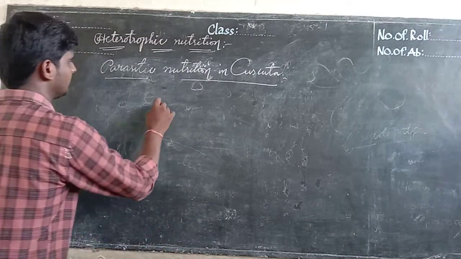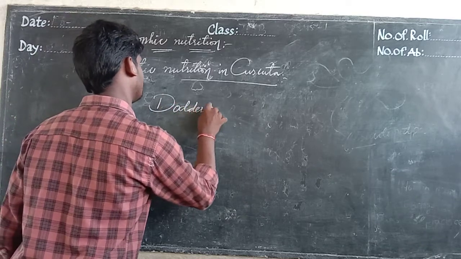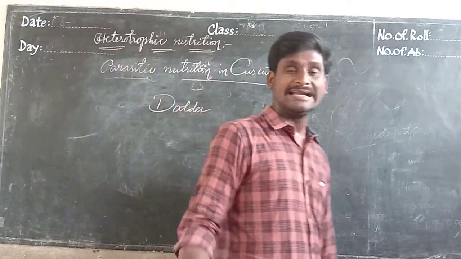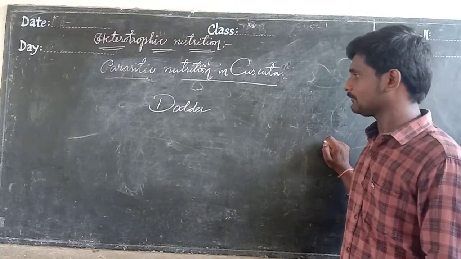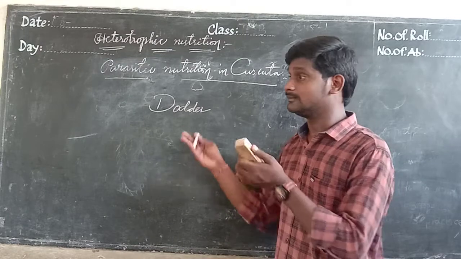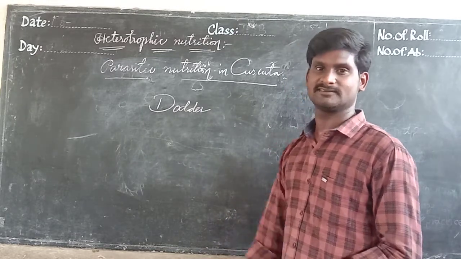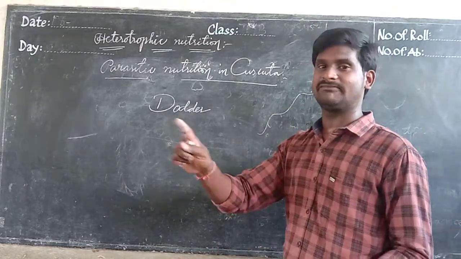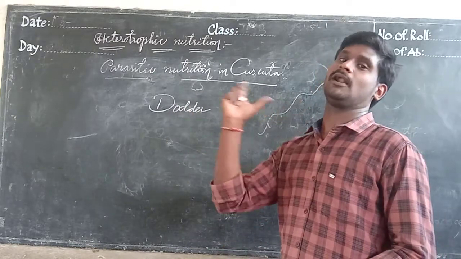Okay, for example, I will tell you the plant is the dodder plant. Okay, it belongs to the Convolvulaceae family. The dodder plant belongs to the Convolvulaceae family. They also cannot prepare food. They look like wings, they have some special structures. They can twine around some other plants. They can spiral around another plant.